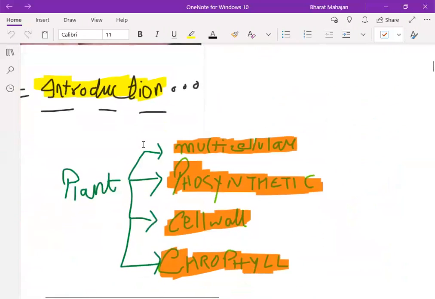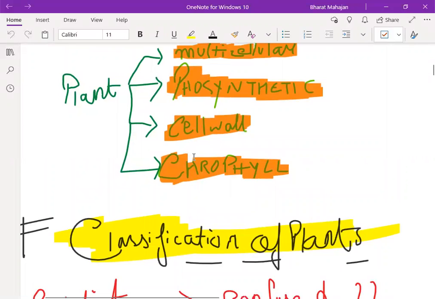So, to begin with, what is a plant? We all know that a plant is multicellular, which means it is made up of more than one type of cell and more than one cell. Secondly, it is photosynthetic. We all know that plants can make their own food by a process called photosynthesis.